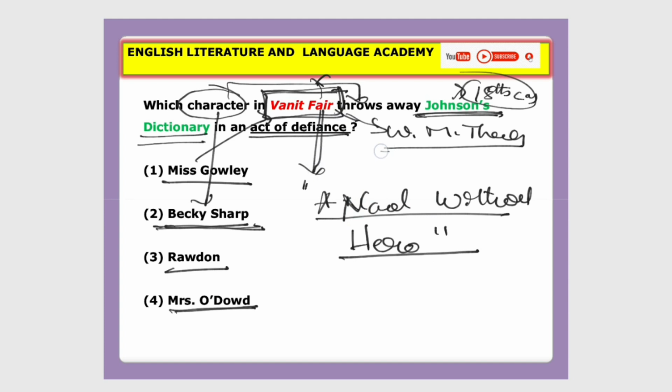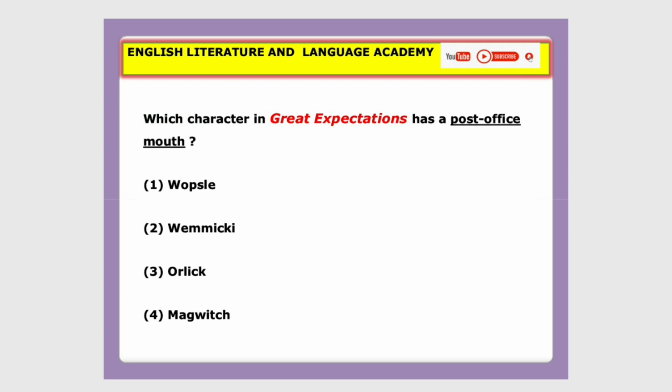This novel was written by William Makepeace Thackeray. He was a very famous 19th century novelist. Please remember, Vanity Fair is a title taken from John Bunyan's prose work, The Pilgrim's Progress. Okay, Pilgrim's Progress. We have discussed in detail about this novel. Let's move on to the next question.